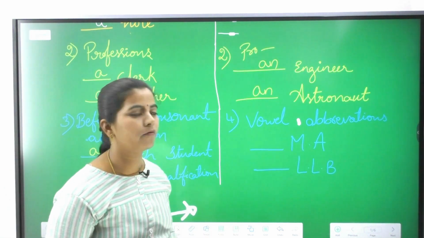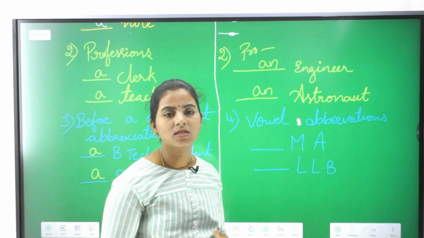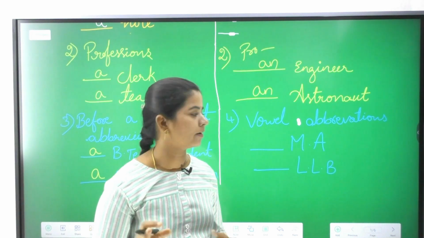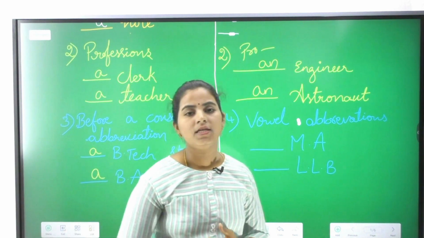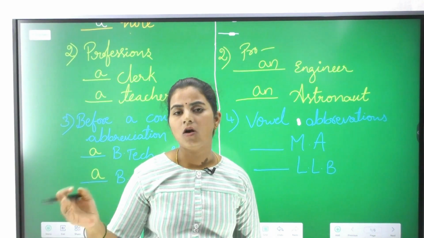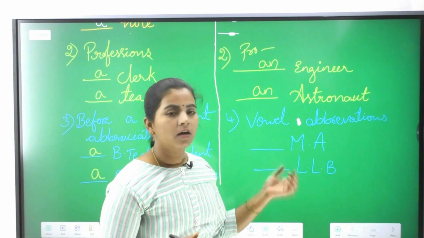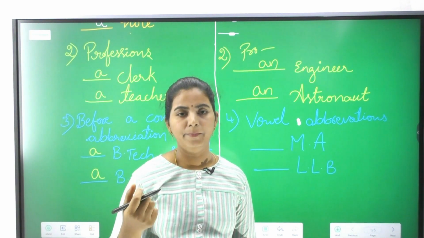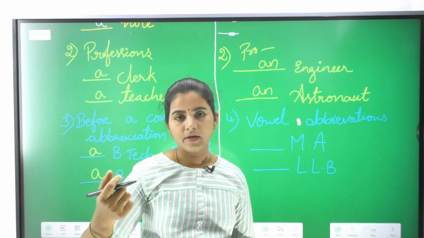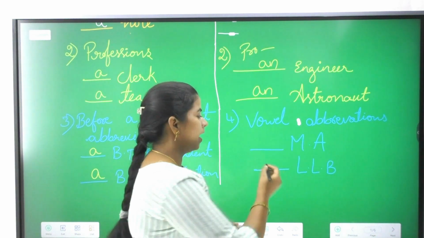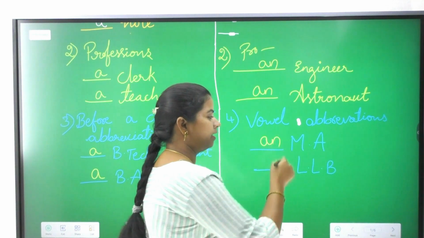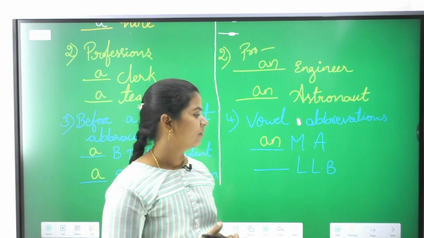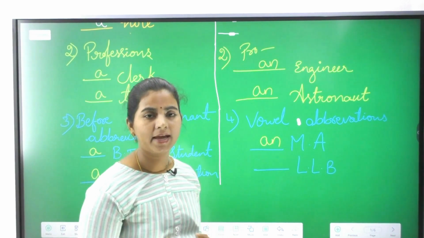And in the same way, vowel abbreviations, anything which starts with a vowel sound, the sound of it, not the letter. Now for example, M is considered a consonant letter, but if you observe the sound of the letter M, it starts with an e sound, hence it is an MA, an MA literature, an MA student, an MLA.